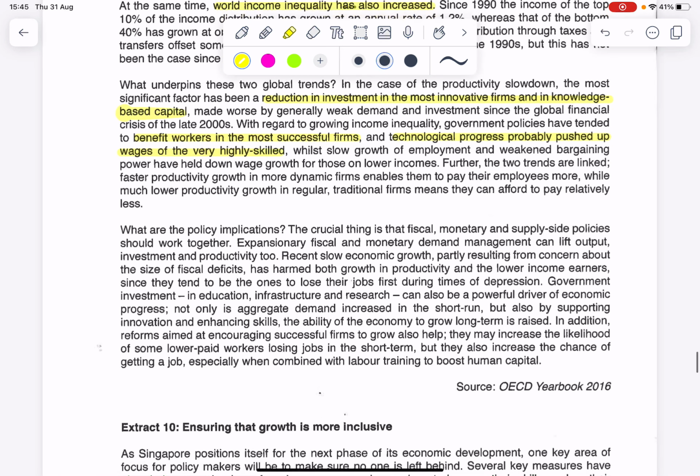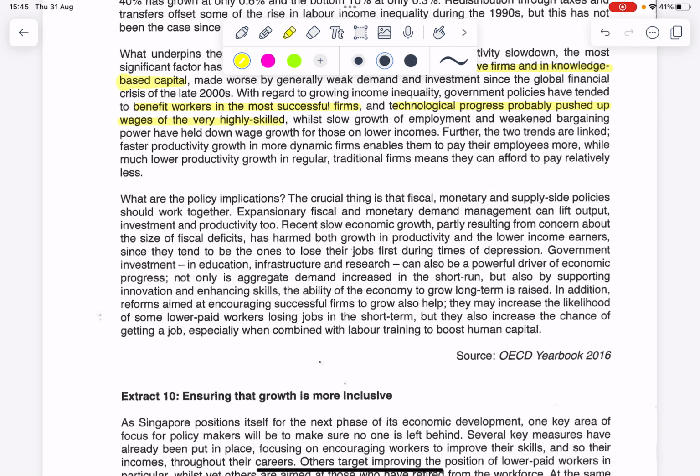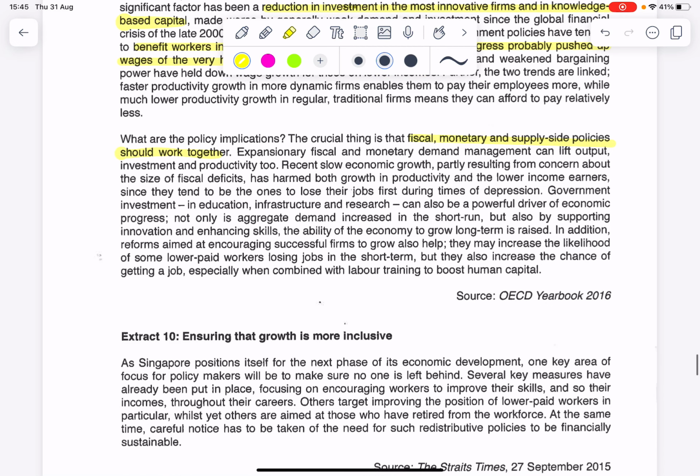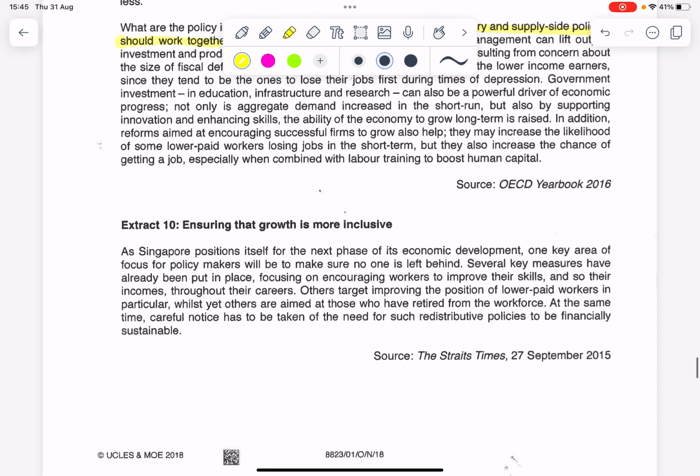Okay, so for the last paragraph, the implications on policies is that these different policies need to work together to solve the problems. So they're just talking about how they can work together. Okay, for the last extract, ensuring that growth is more inclusive. So this is something that directly talks to our last question, part E, so we want to read it closely.